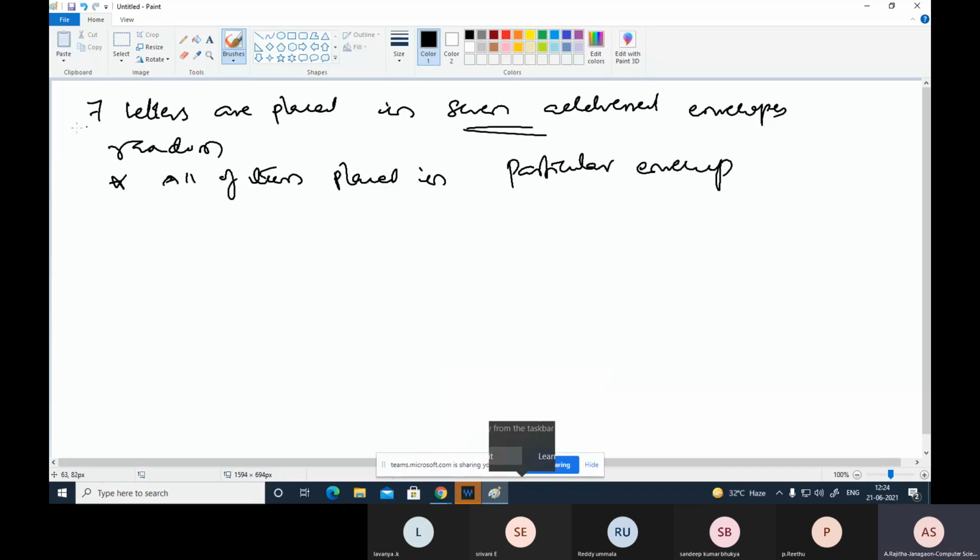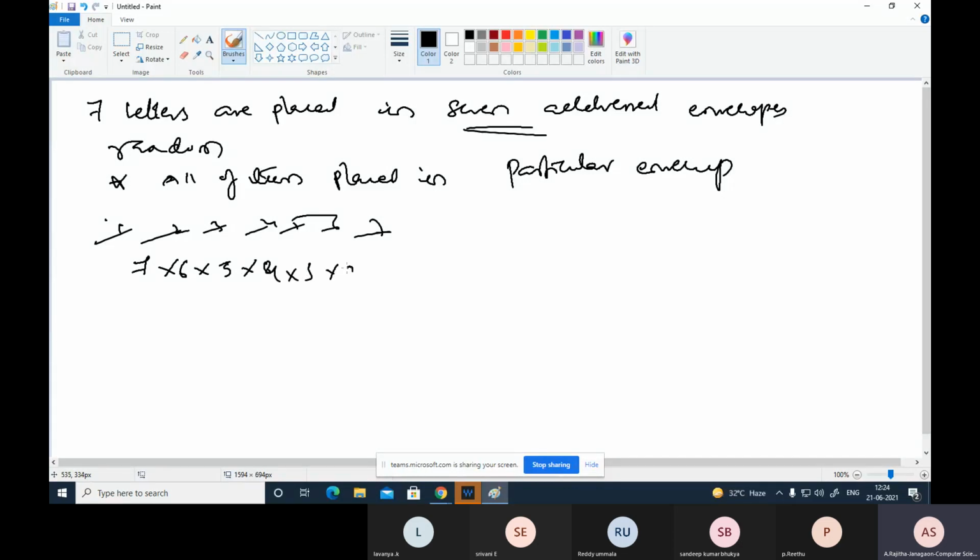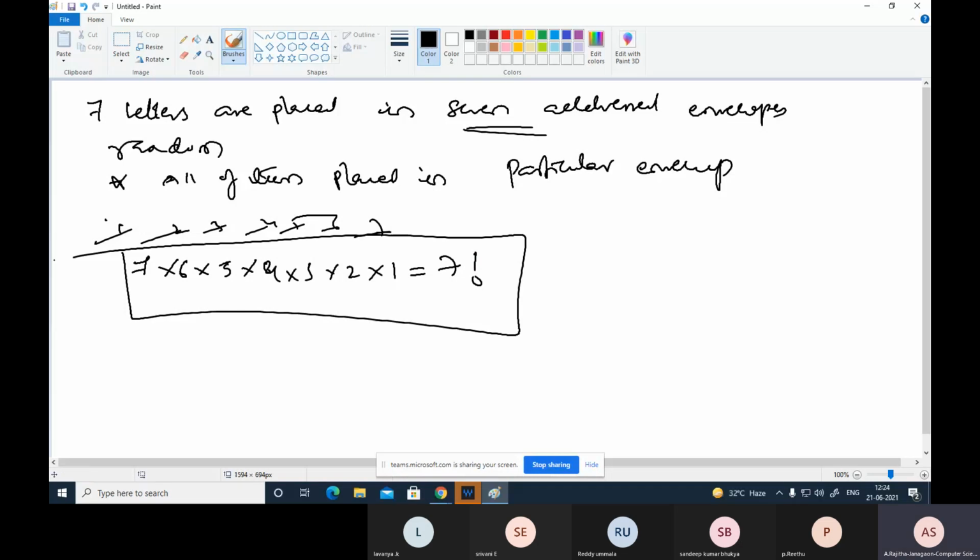How many ways? There are 7 envelopes, 1, 2, 3, 4, 5, 6, 7. The first letter can be placed in any of them. Once the first is done, the next has 6 possibilities, then 5, 4, 3, 2, 1. So this is equal to 7 factorial.